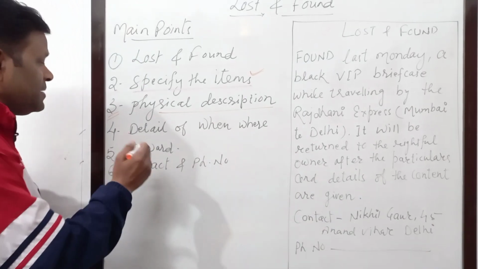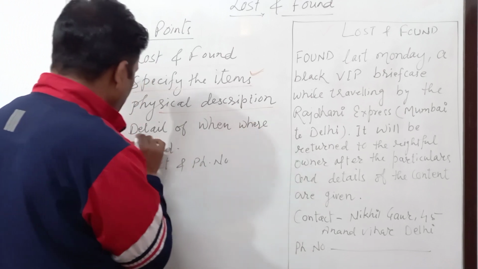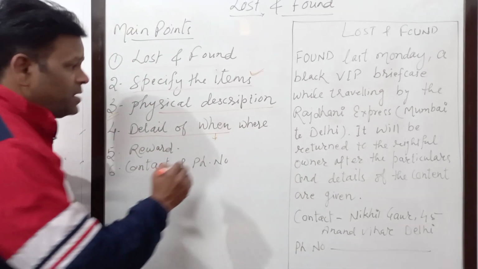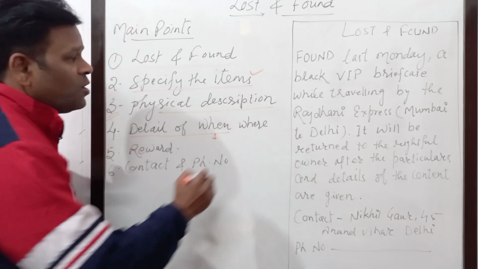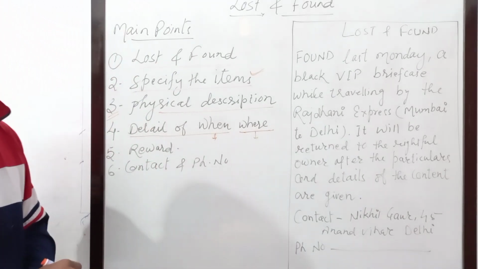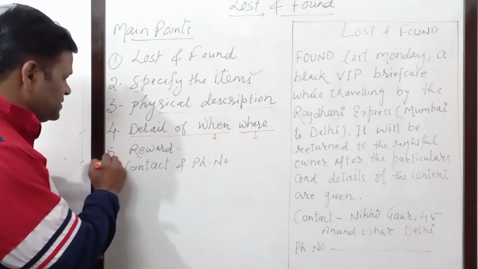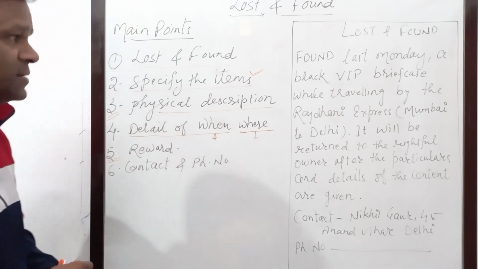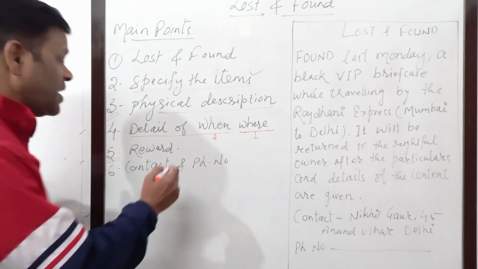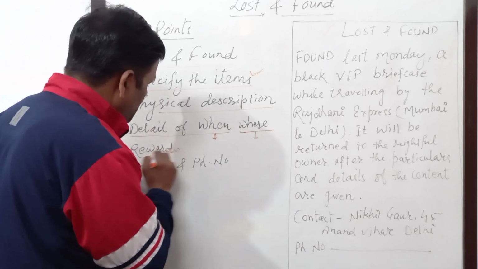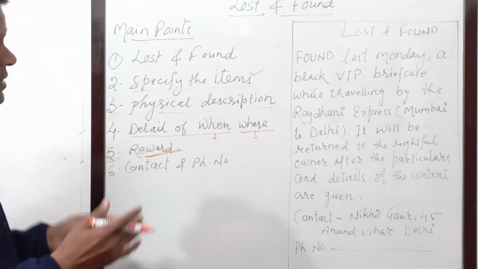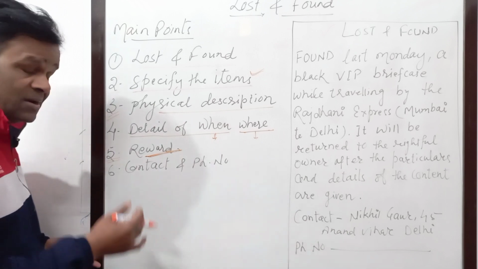Then detail of when and where. Detail of when and where means when it was found, or when it was lost, or from where it was found. So these are the 2 points that you have to keep in your mind. And the next one is, if it is a lost material, you have lost something which is valuable, you need it badly, so for that you can give any reward also. So it is optional. If you want to write it there, it's okay, otherwise it's not necessary.